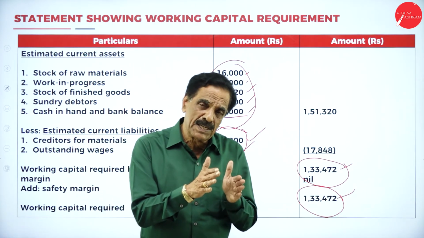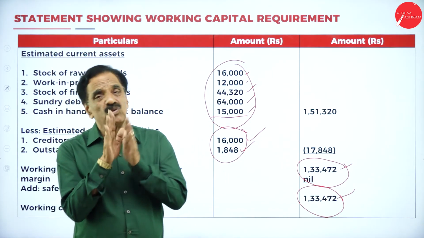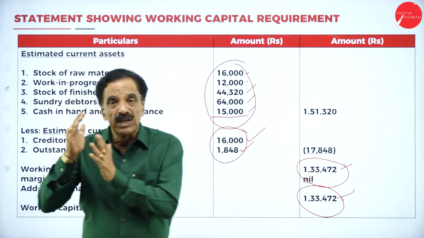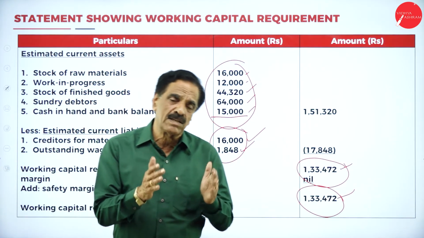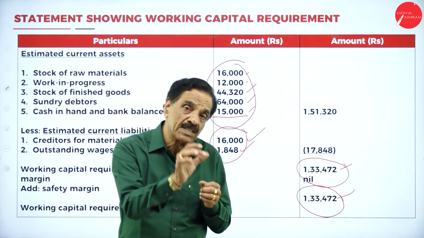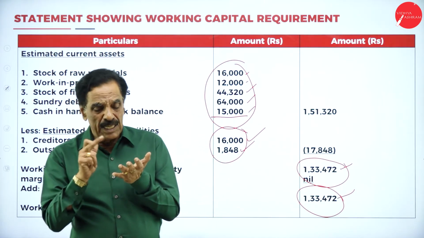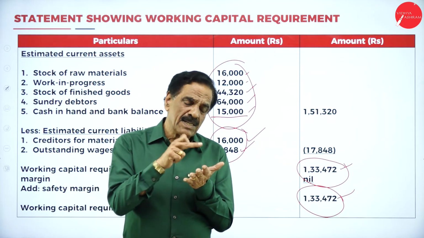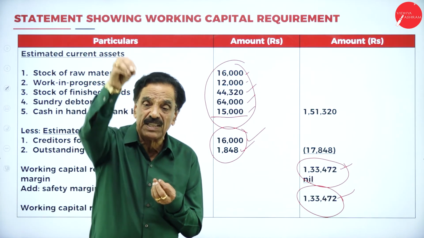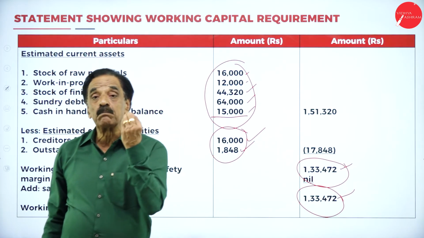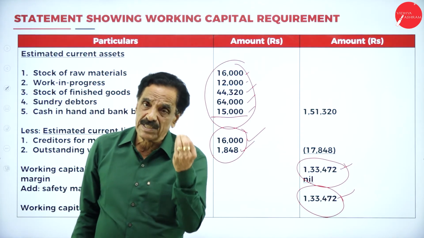What is working capital? What is fixed capital? I told you there are two types of capital. One is called working capital and the other is called fixed capital. Fixed capital is the capital we require for establishment. It may be land, building, machinery, furniture, or a motor car. The amount has been invested and fixed there. The capital has been blocked for the sake of establishment.